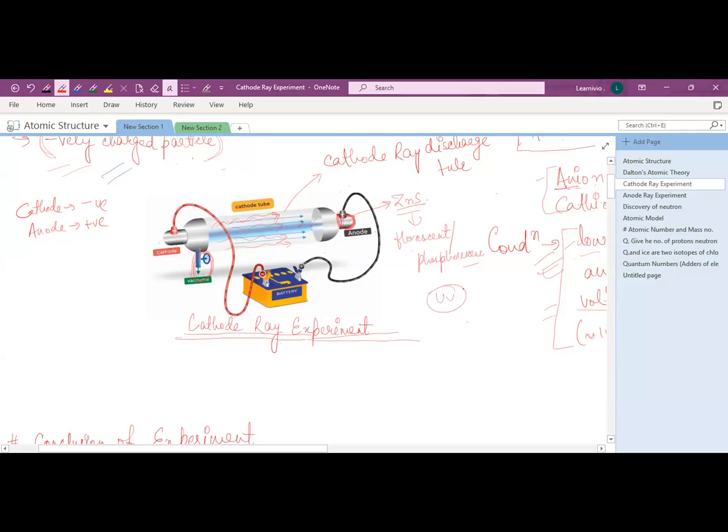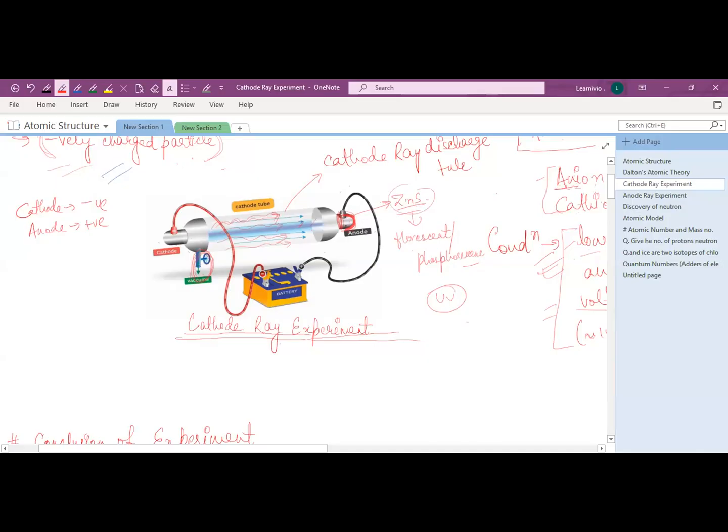So when these rays strike this fluorescent material, zinc sulfide, you will observe some bright, luminous spot on the zinc sulfide material. That's why he used the zinc sulfide material over here.